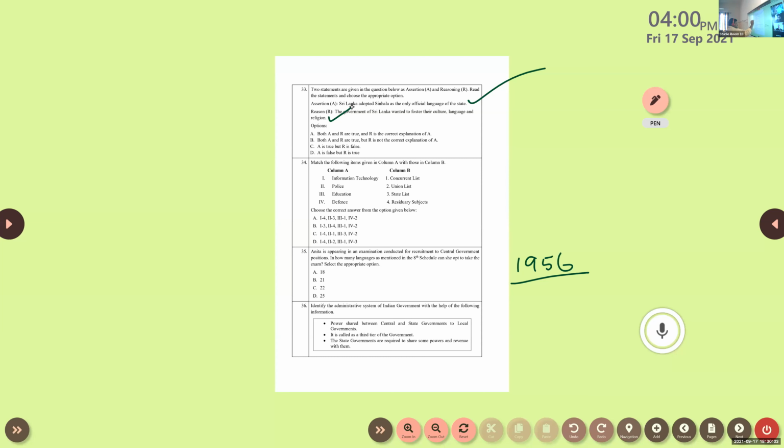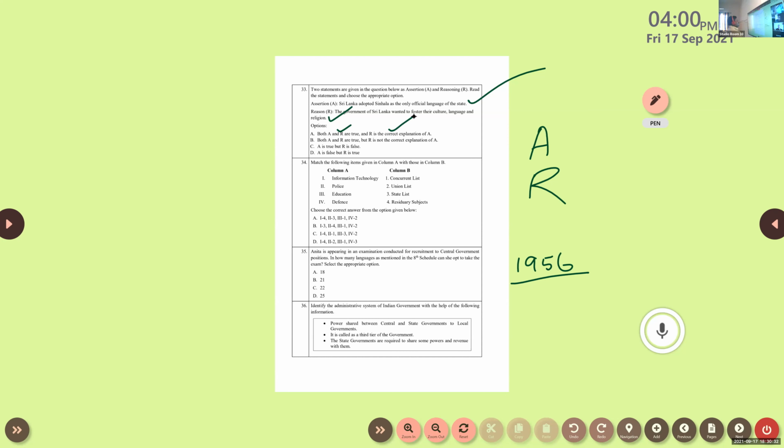So it is an assertion and reason type question. Read both the assertion and the reason properly. Assertion is denoted with the alphabet A and the reason with the alphabet R. Here both A and R are true, and R is the correct explanation of A, so we can mark that.